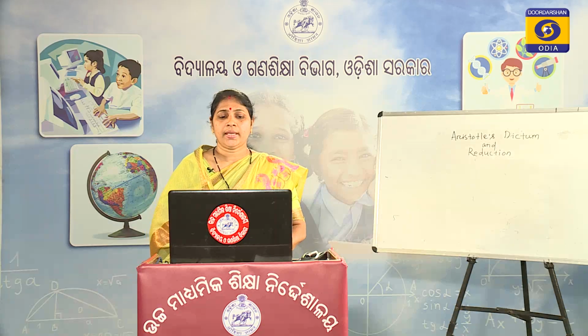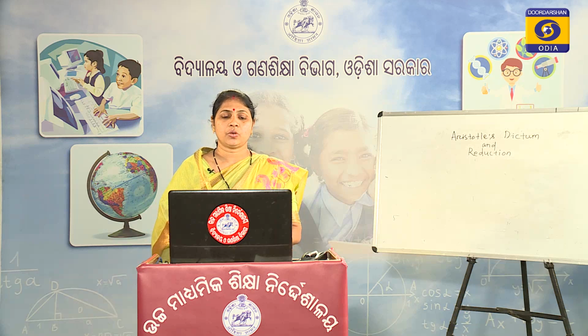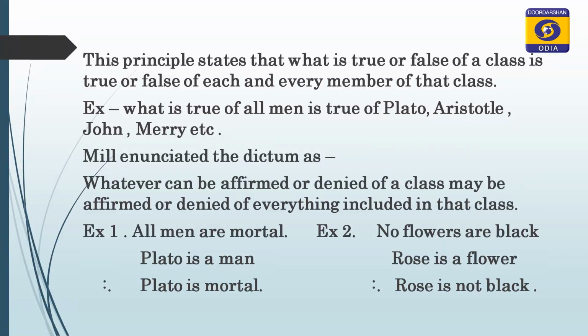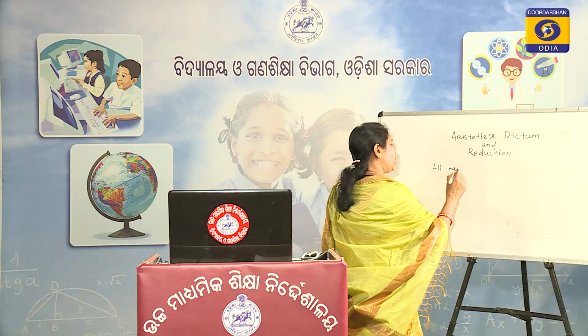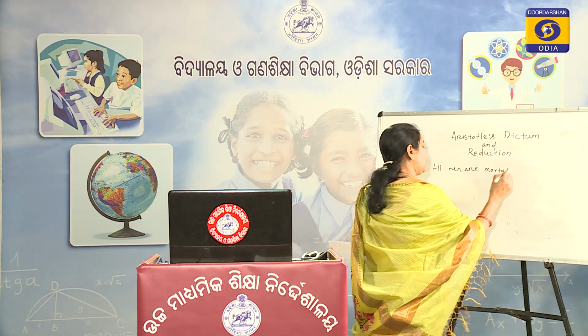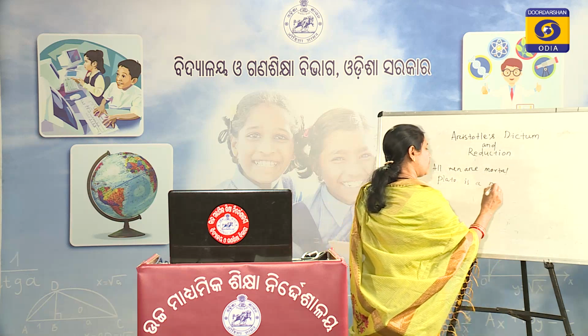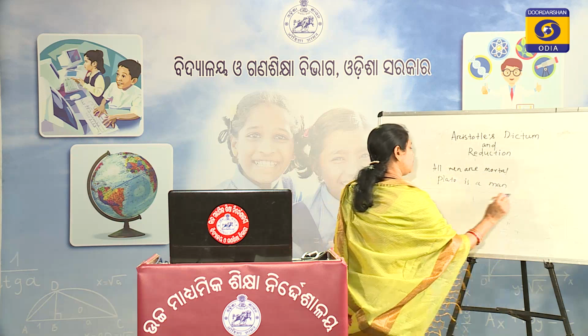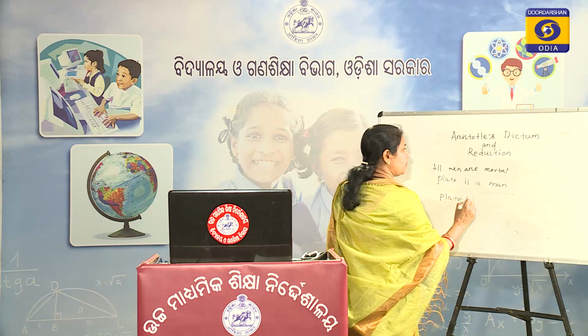If we consider the first example: all men are mortal, Plato is a man, therefore, Plato is mortal.